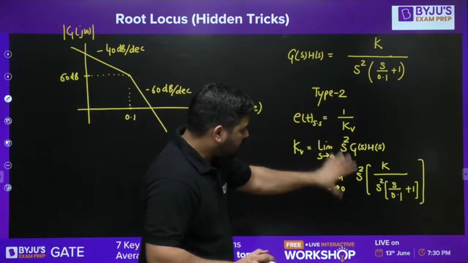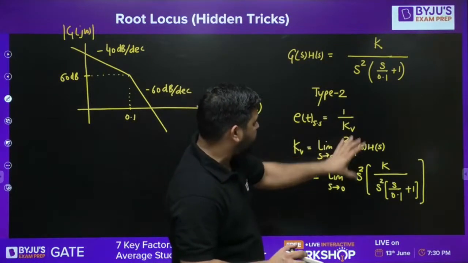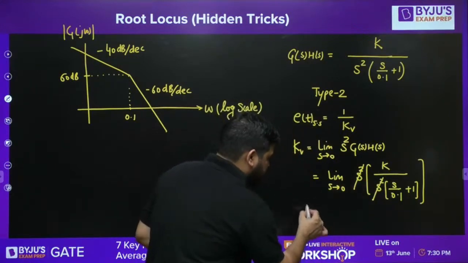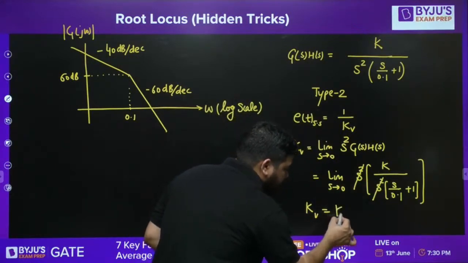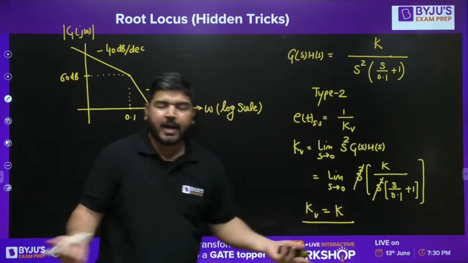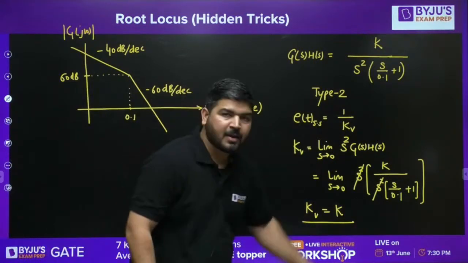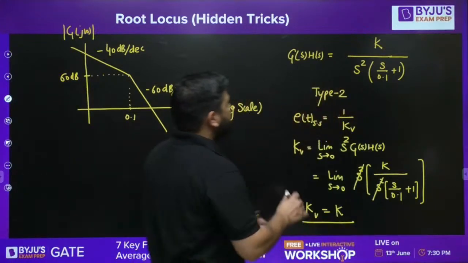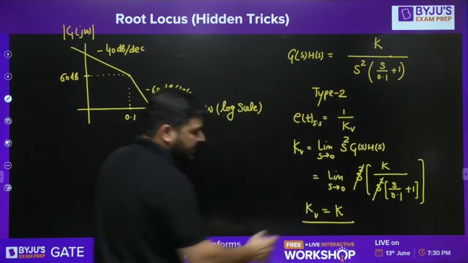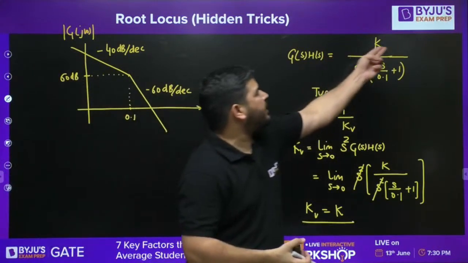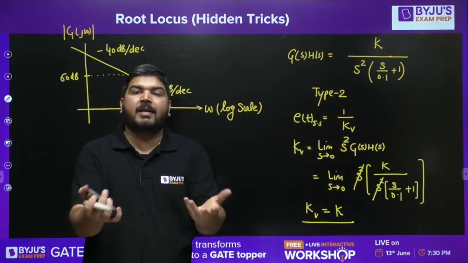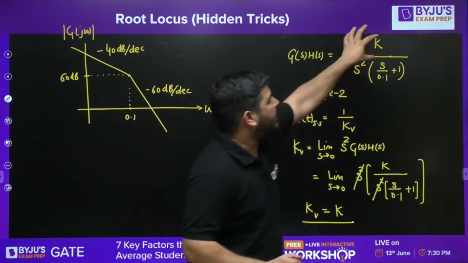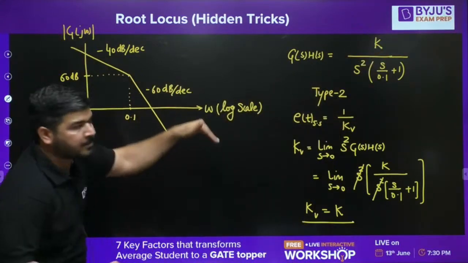So I told you that you can calculate Kv like this. If I calculate Kv, this is gone, and if I put S tends to 0, then Kv will be equal to K itself. Again, this K is represented as Kv. So if somehow we can calculate this K... How to calculate K? I have repeated this two times before. K can be calculated using the first line.